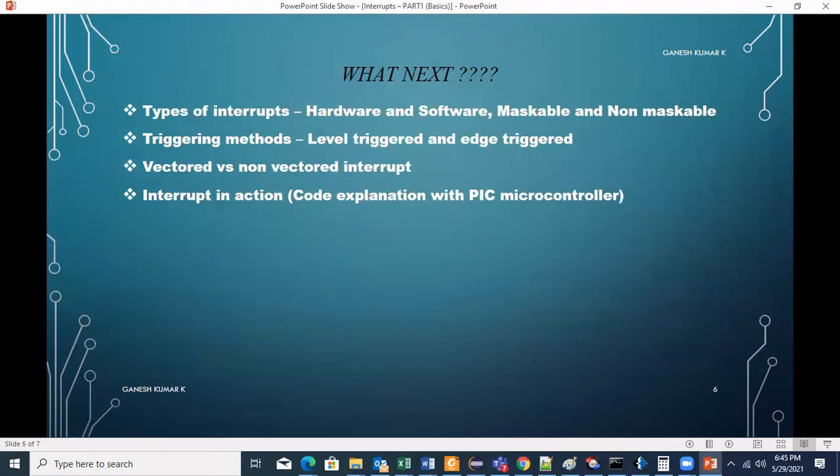So what next? In the next video, we'll be seeing the different types of interrupts. The first video is just the basics of interrupts. In the next video, you will see the different types of interrupts, the different triggering methods, the difference between vectored and non-vectored interrupts, and the interrupt in action. You will see a code explanation with a PIC microcontroller in a free IDE, MPLAB IDE, and XC8 compiler. We'll see an example there.